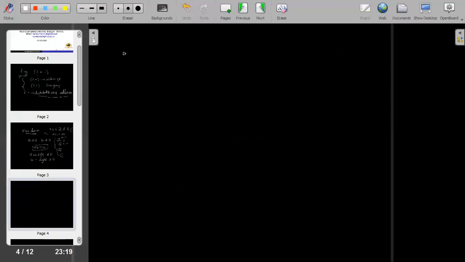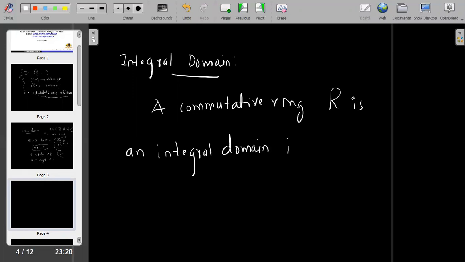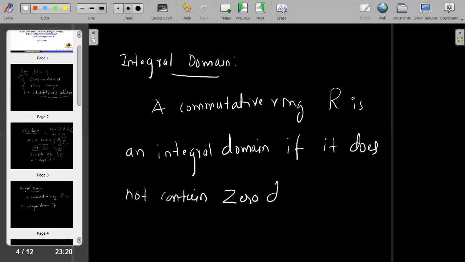So next definition is integral domain. A commutative ring R is an integral domain if it does not contain zero divisors.